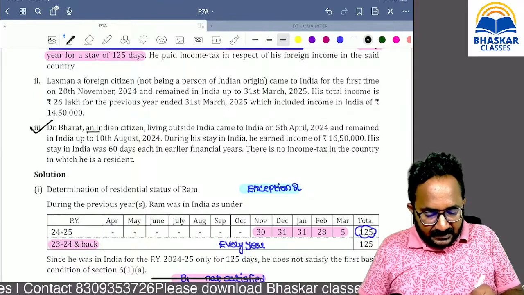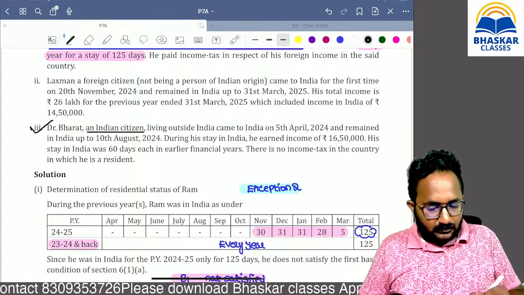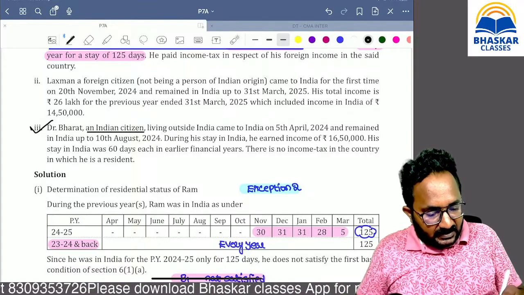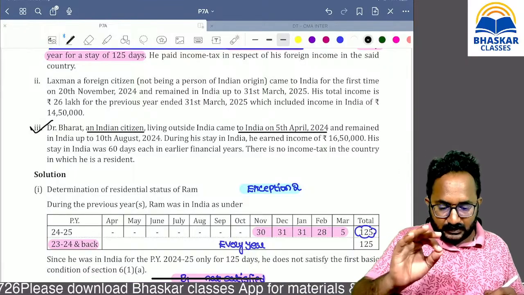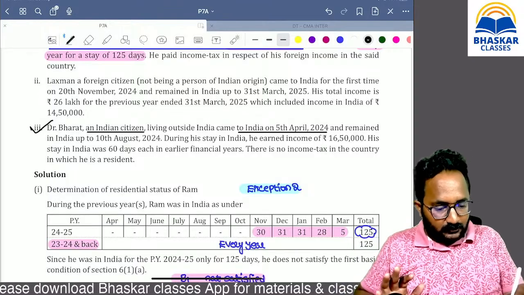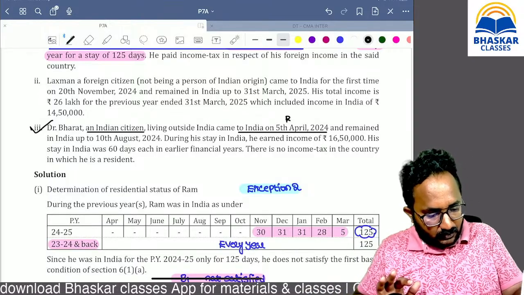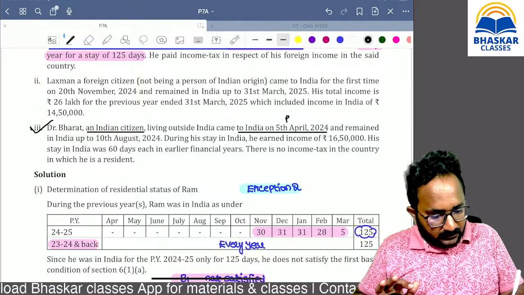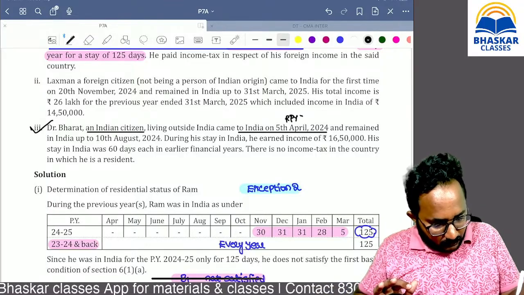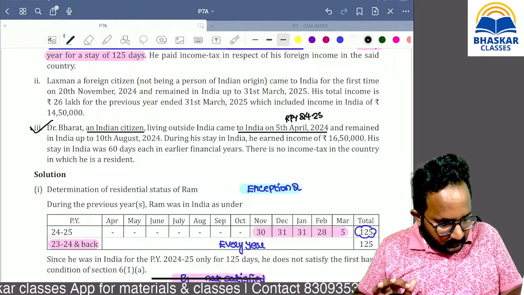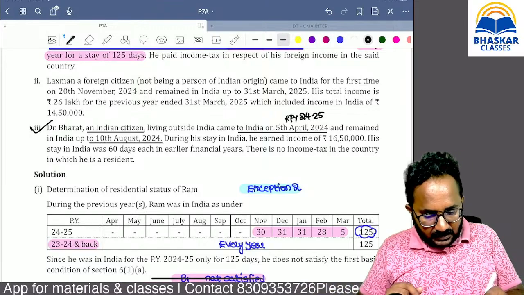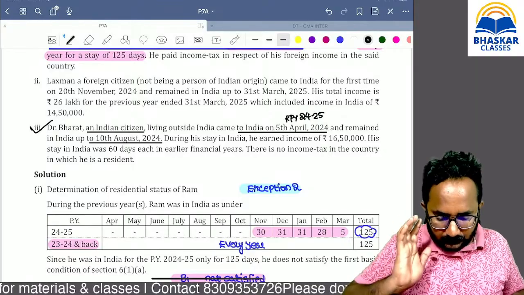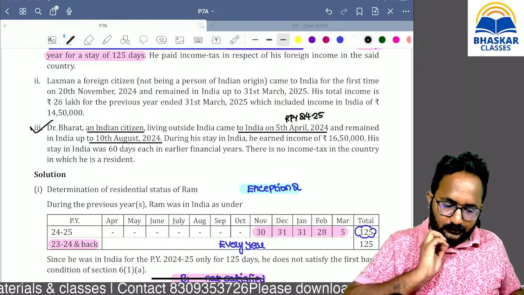Bharat is an Indian citizen living outside India. He comes to India on 5th April 2024, during the relevant previous year 24-25, and in the same year he goes outside India on 10th August.